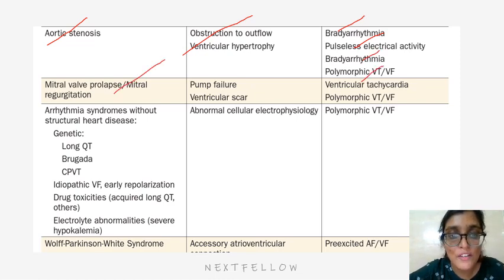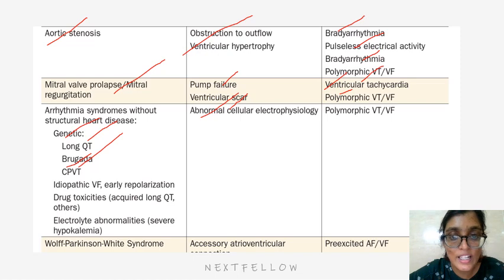Mitral valve prolapse or mitral regurgitation will lead to pump failure or ventricular scar, and will present as ventricular tachycardia or polymorphic VT and VF.